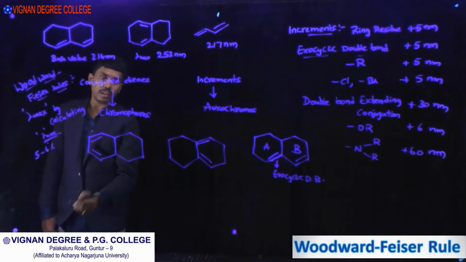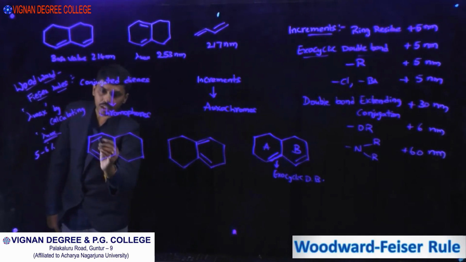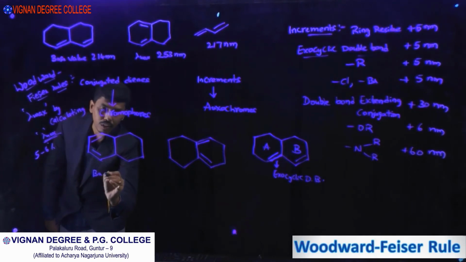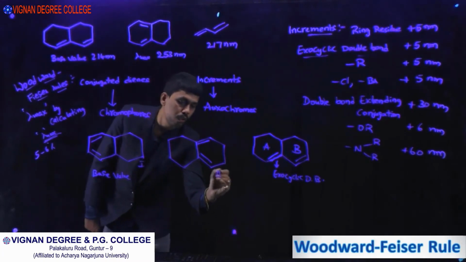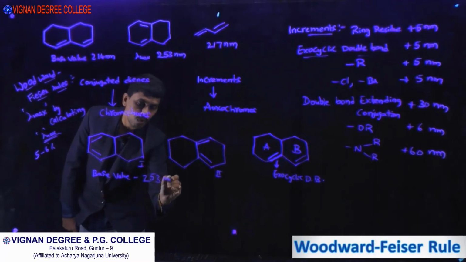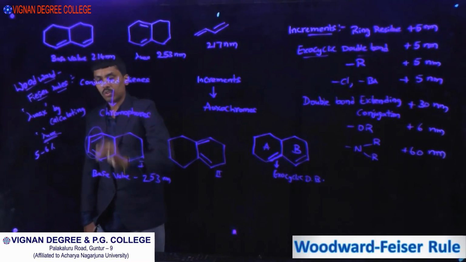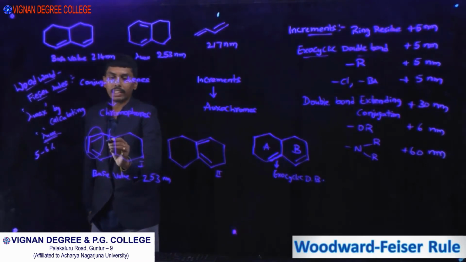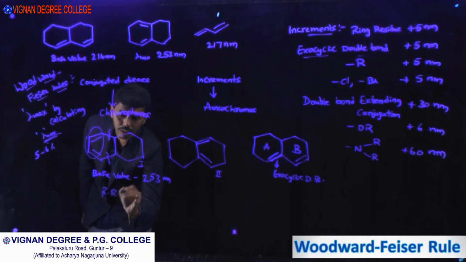If you see these two similar examples, both are homoannular dienes, meaning the two double bonds are present in the same ring. Take these as 1 and 2. The base value for the first compound is 253 nanometers. This is the chromophore, and adjacent to the double bonds there are two ring residues, marked RR.